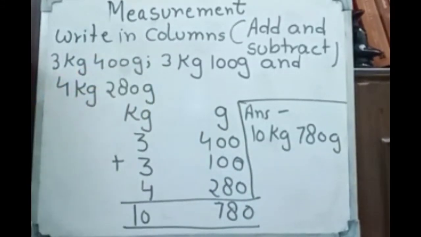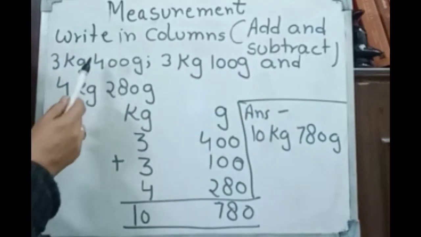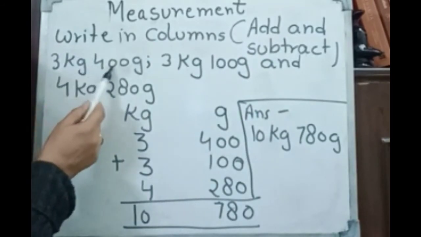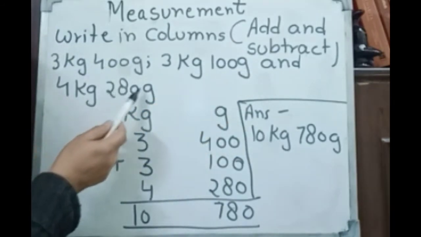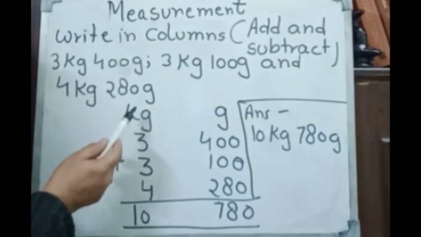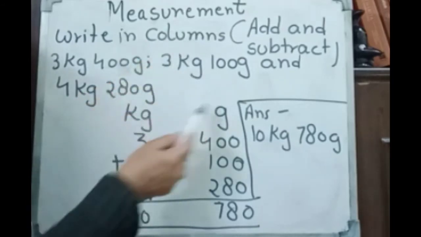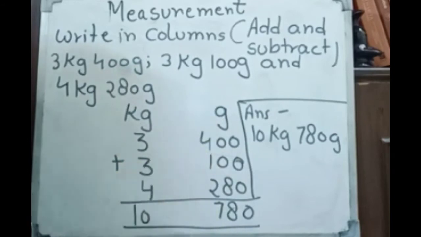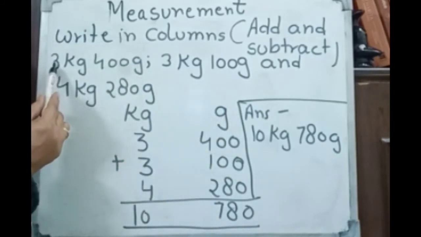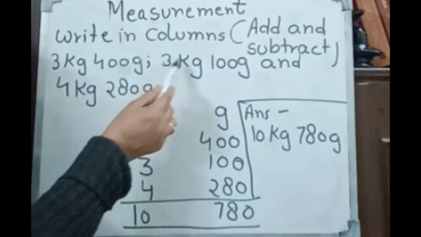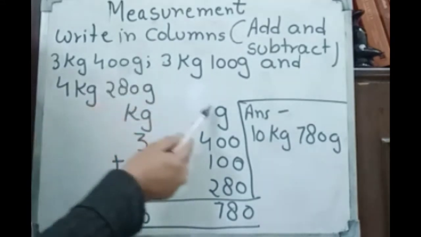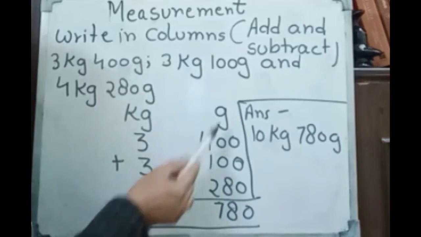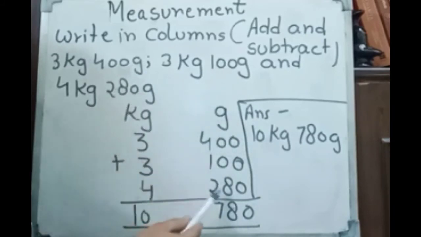Write in columns and then add or subtract. Add, we have 3 kilogram 400 gram, 3 kilogram 100 gram and 4 kilogram 280 gram. So columns means to put it like that. You have to write kilogram one time and gram one time. So you have to put it under 3 kilogram, 3 kilogram, 4 kg. So we have to put gram also according to that. 400 gram, then 100 gram, then 280 gram.